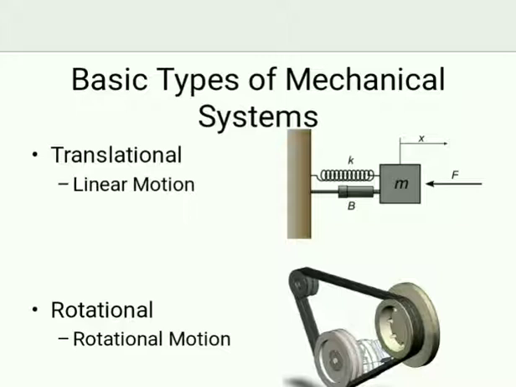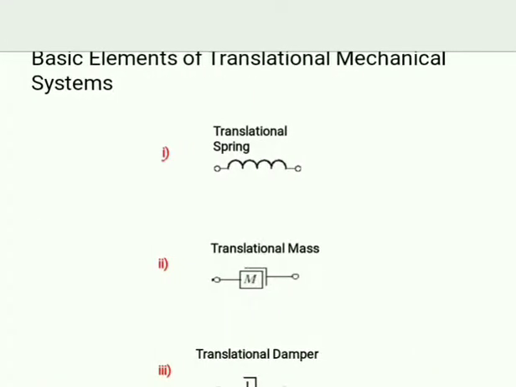Translational system includes K, B, M, F, X. That is, X is displacement, M is mass, F is force, K is spring, B is friction. Then rotational system, rotational motion. You can see that diagram. The basic elements of translational mechanical system, as I have said already, are spring, mass, damper or friction.